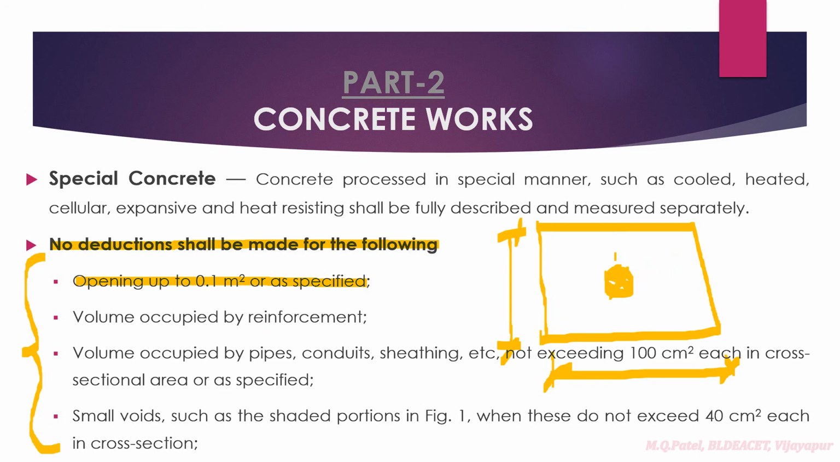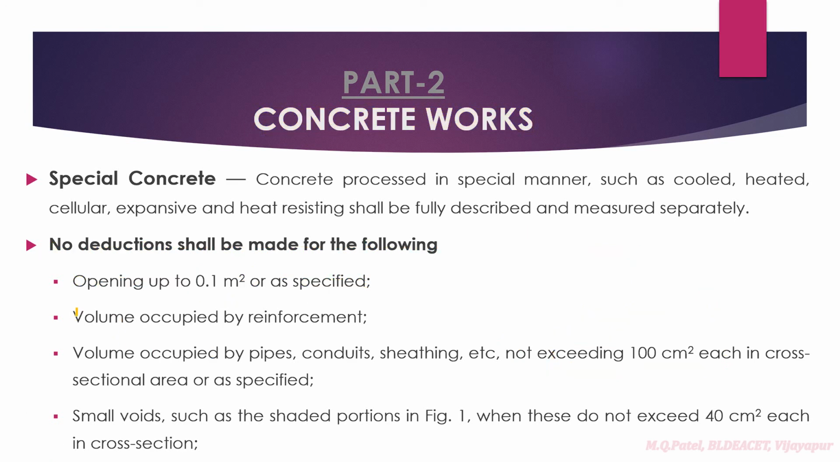If the area of opening is greater than 0.1 square meters, then deduction has to be done. You remember this criteria, very important, right? Whenever we are going to do any measurements, we have to remember this when we do calculation for concrete works. Many times students ask when we have to do deduction and when we should not. So this is the criteria. Only if you remember this, it is more than sufficient for us to do all the calculation of concrete works, right?